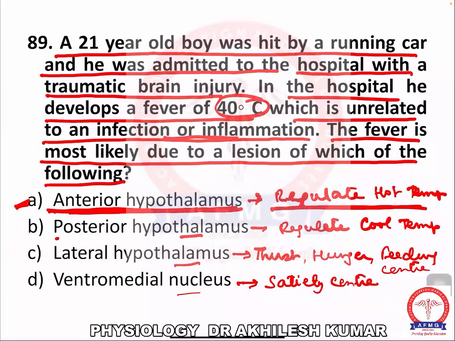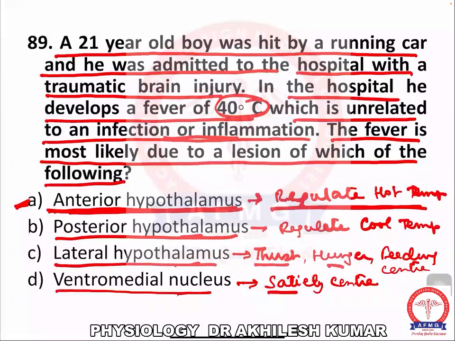If the posterior is damaged, we will not be able to regulate the cold temperature and our body temperature will go down. If the lateral hypothalamus is damaged, we will lose the thirst, the hunger, and the feeding. If the ventromedial nucleus is lost, the satiety center will be lost, and this will lead to obesity, because we will eat too much.